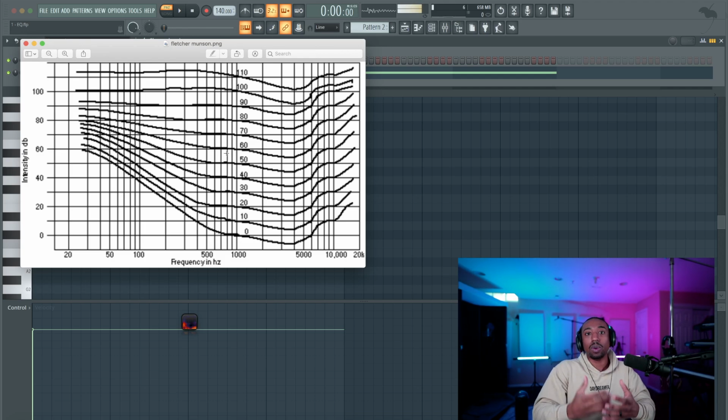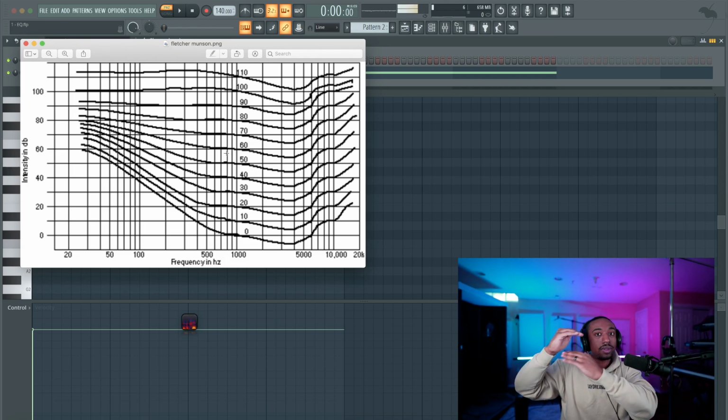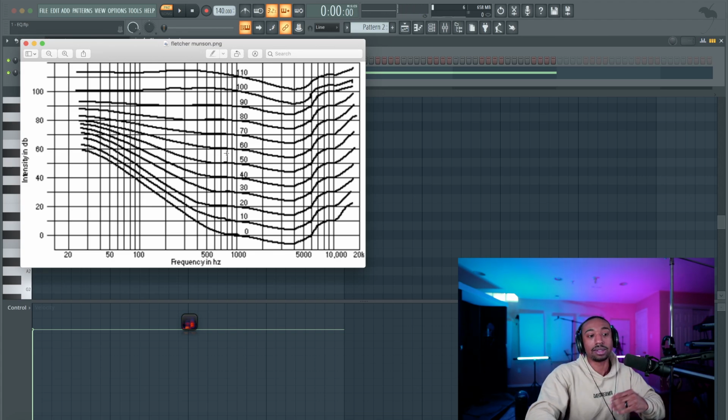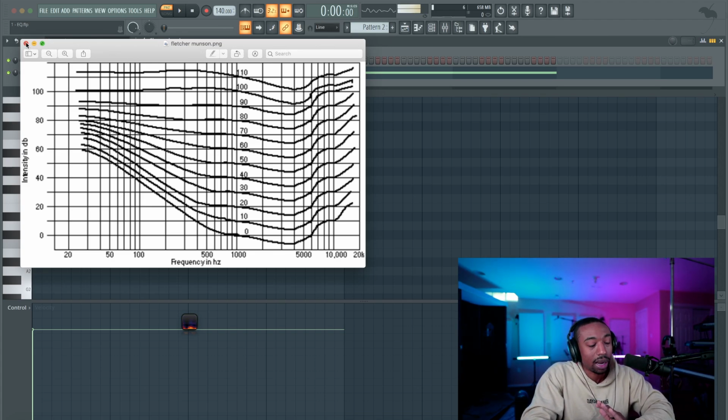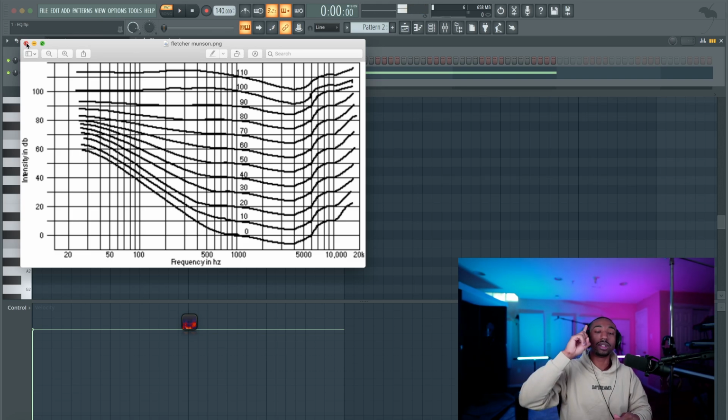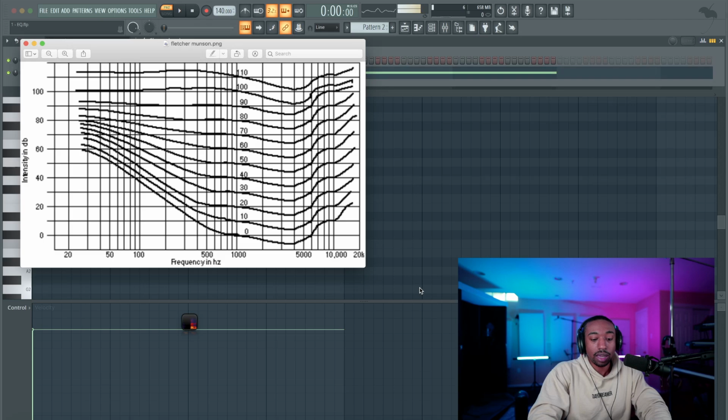This is the reason why we don't have to boost 500 to 5K as hard as we have to boost the bass. Okay, so that's going to give you an understanding as to why we're boosting stuff the way we are and why we're cutting things the way we are. So now that you understand the Fletcher-Munson curve and the frequency spectrum, so you have the way our ears are built for one, and then you understand harmonics. Now you can go into EQ understanding what you're doing. It's not just this frivolous act of boosting and cutting randomly. Now let's go into the DAW and put this to practice.